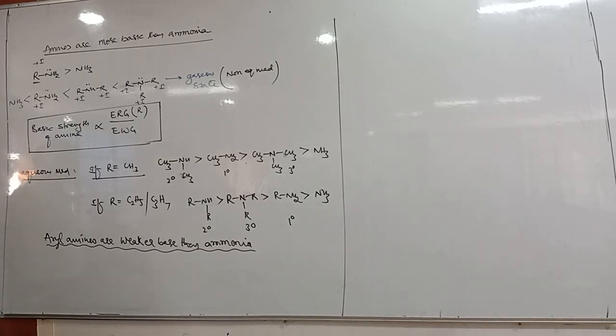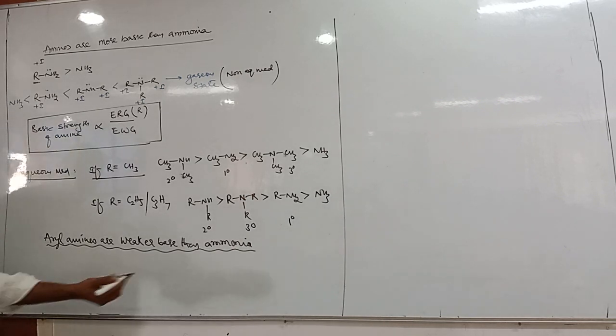Next: aryl amines are weaker bases than ammonia. Can you tell me an example of an aryl amine?